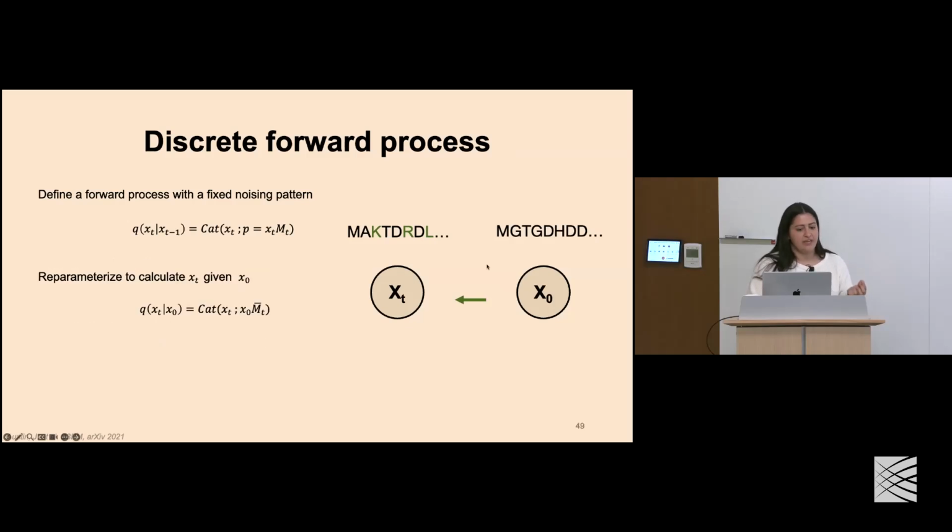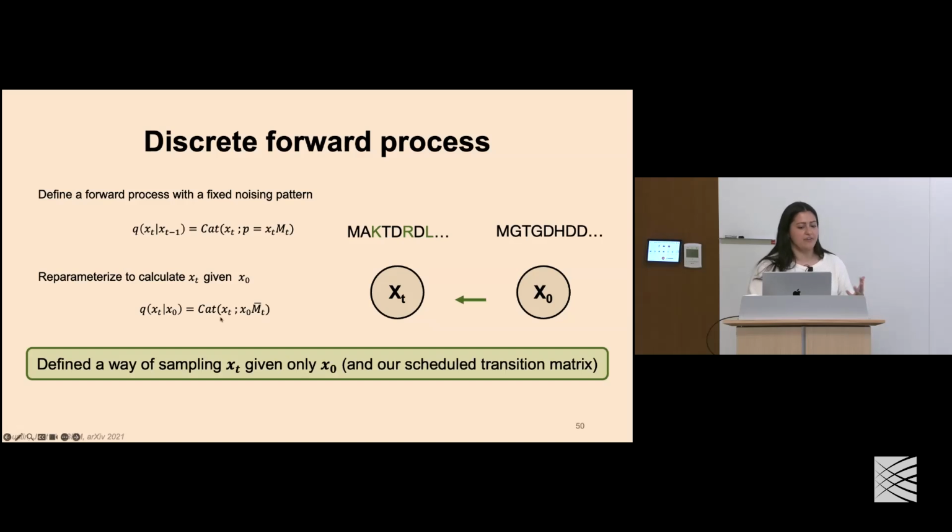And now we want that second criteria of measuring a sample at any time t given x naught. And again, we can envision how this links to a Markov process where we take that sample at time 0, we multiply it by this cumulative product of Markov matrices, and then we get our sample at time t.